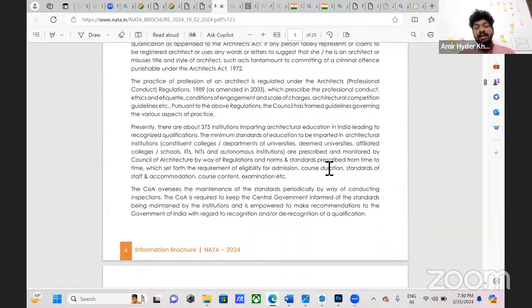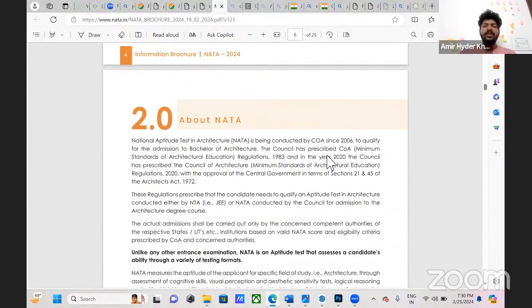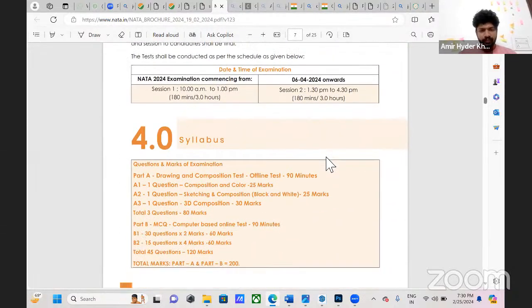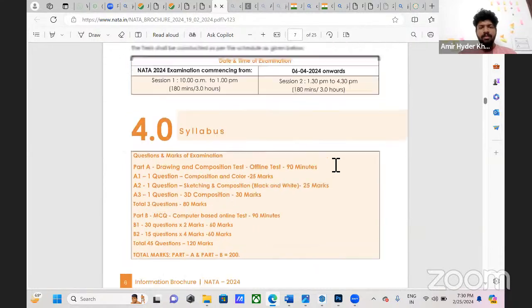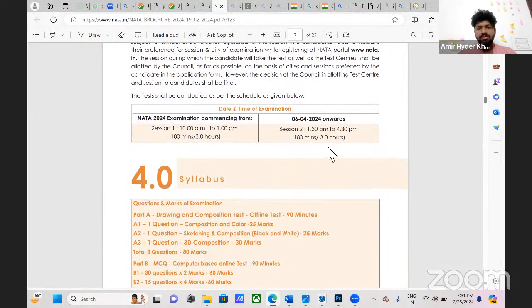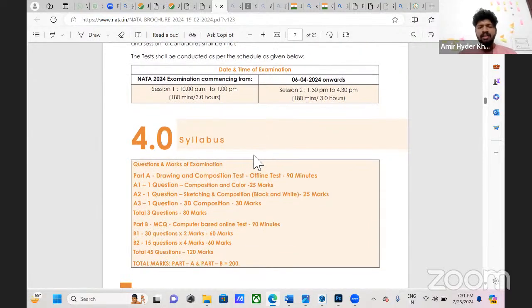This exam will be conducted for 200 marks. There will be two sections. I'll just show you. So the exam will be conducted for 3 hours, as you see here, and the first session will start from 6th of April. There will be two sessions, morning and afternoon, so you will be able to get into any session.